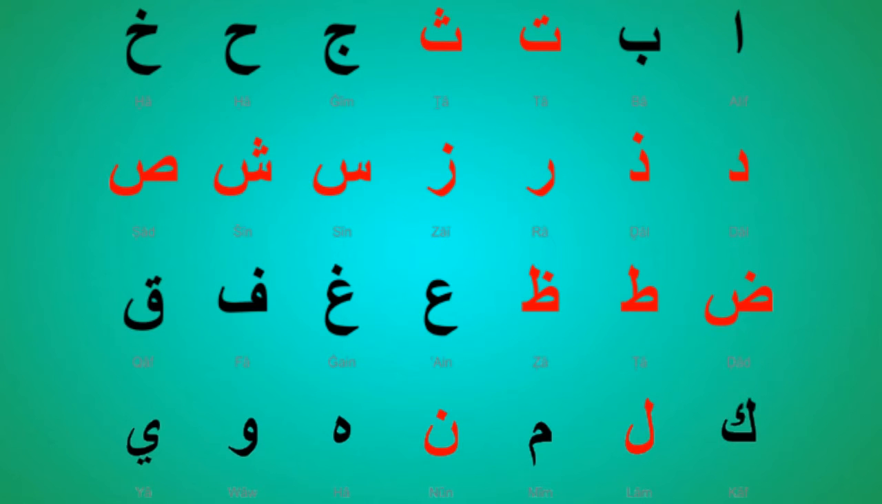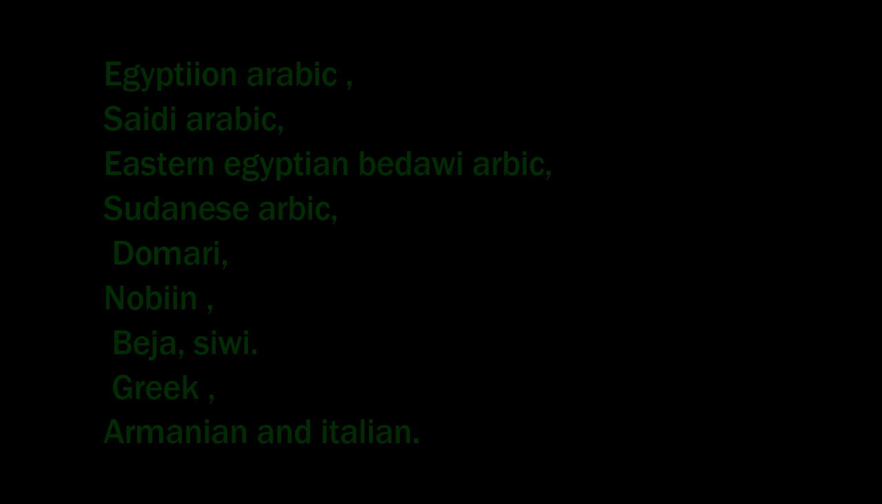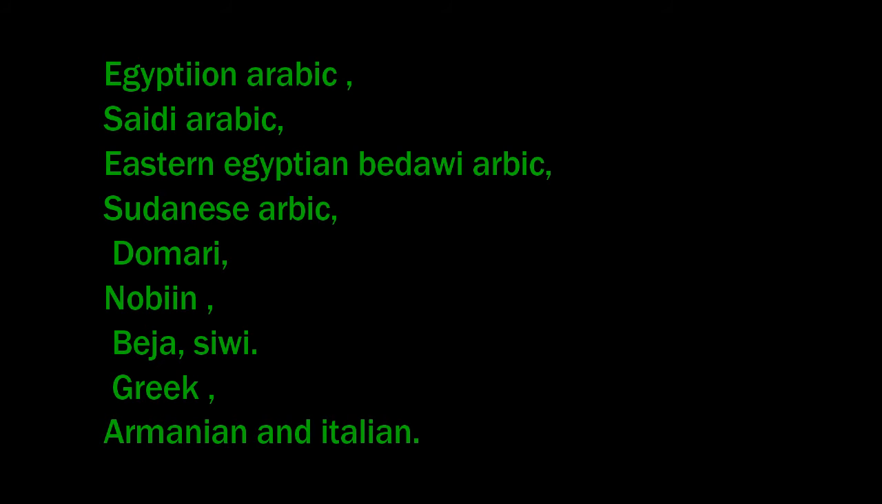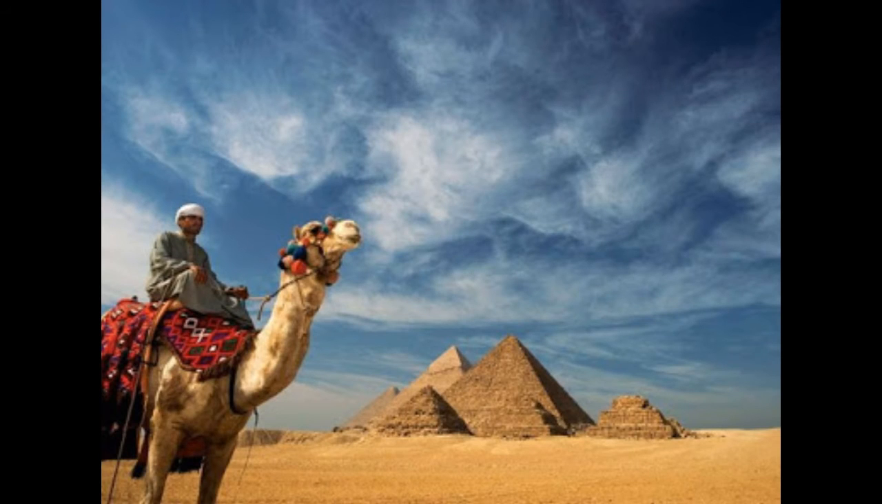The official language of Egypt is Modern Standard Arabic, and Arabic was adopted in Egypt during the Arab invasion of Egypt. The spoken languages are Egyptian Arabic, Saidi Arabic, Eastern Egyptian Bedawi Arabic, Sudanese Arabic, Domari, Nobiin, Beja, Siwi. Furthermore, Greek, Armenian, and Italian are the main languages of immigrants, and English, French, and German are also taught in school.